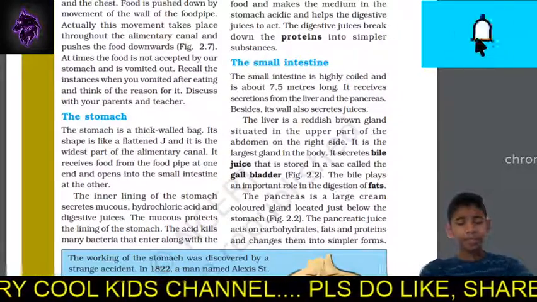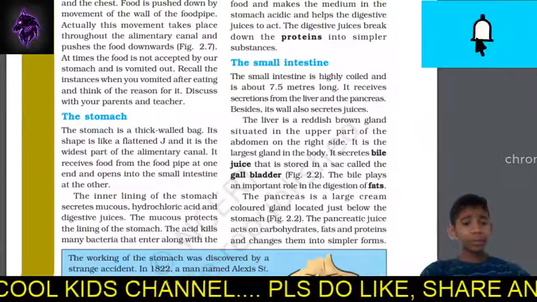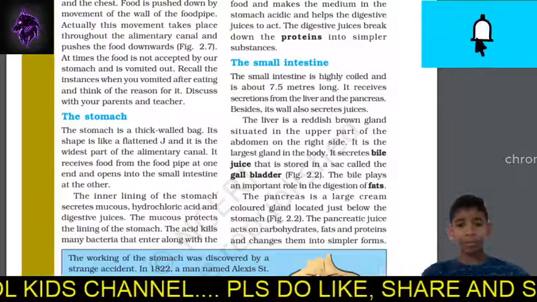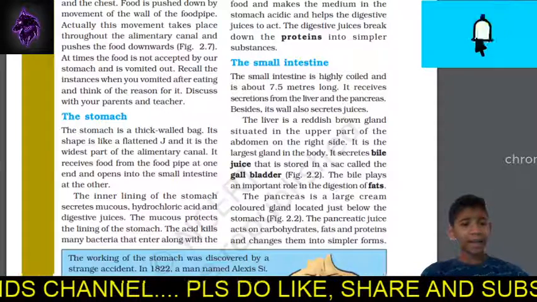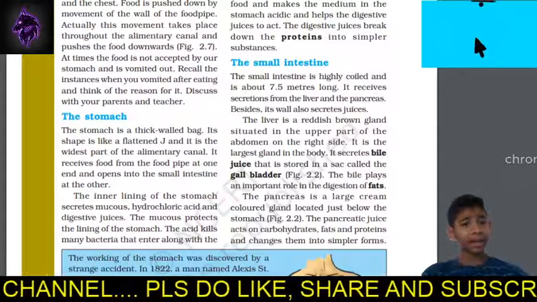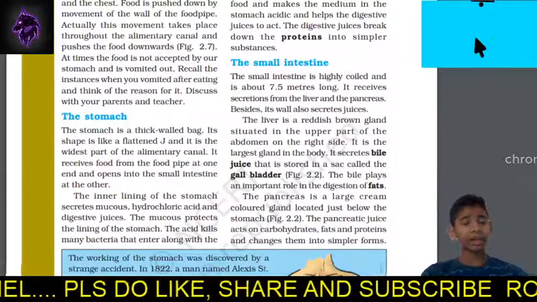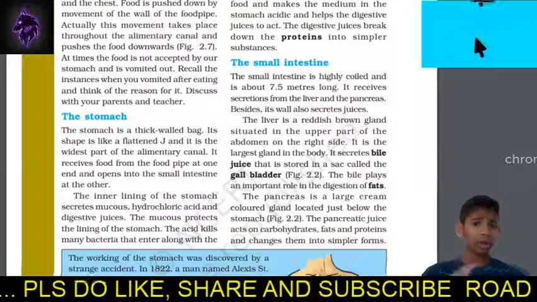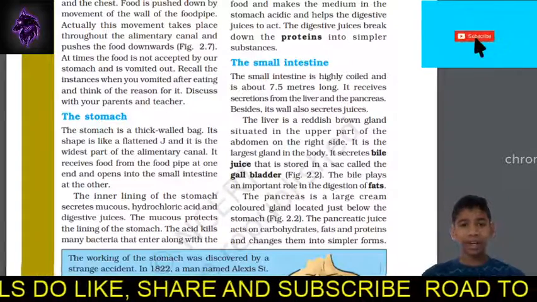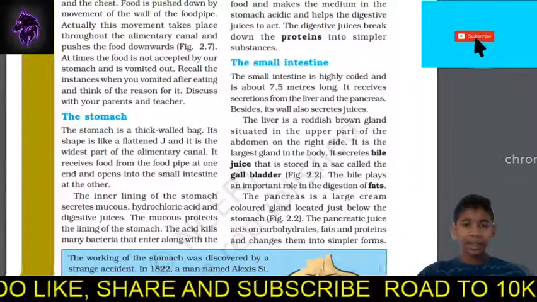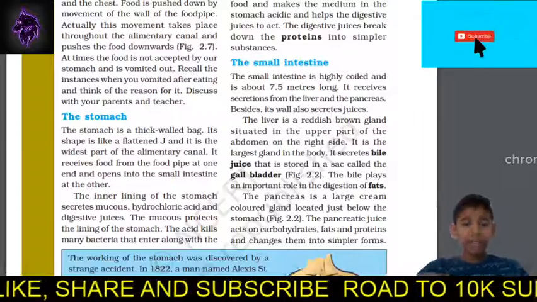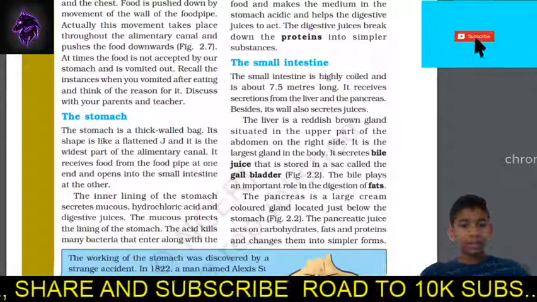Right? So, food is pushed down by the movement of the wall of the food pipe. This movement actually takes place through the alimentary canal and pushes the food downwards. At times, food is not accepted by our stomach and is vomited out. I hope you all know what vomiting is. When the food is not being digested, the food is released back to our mouth, and that comes out, right?